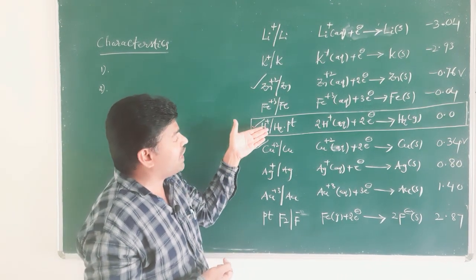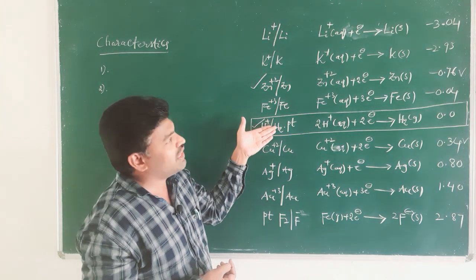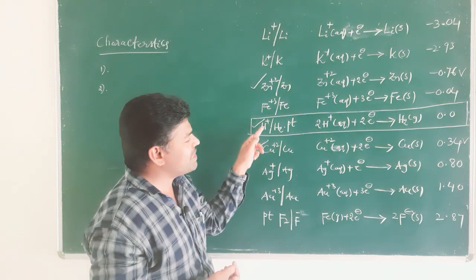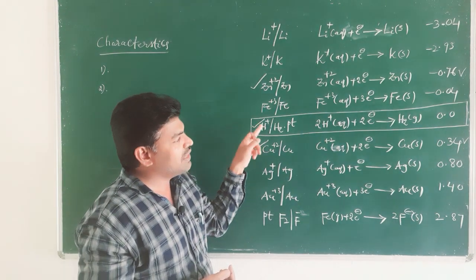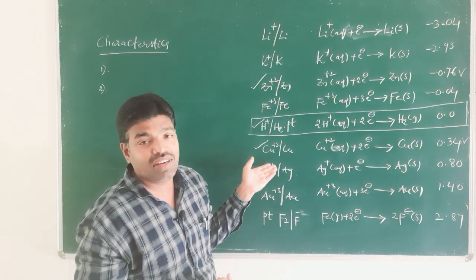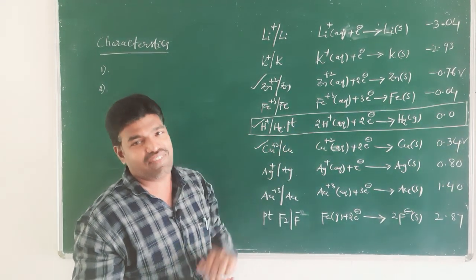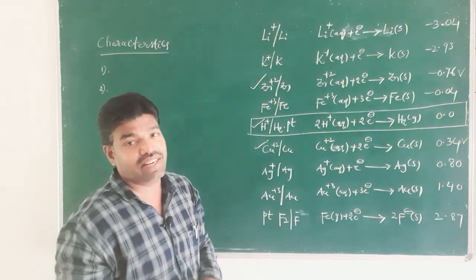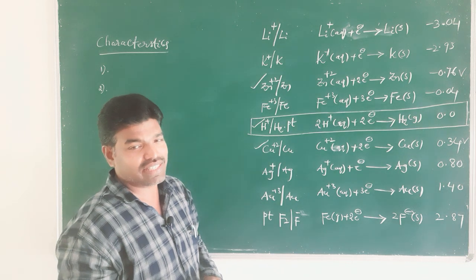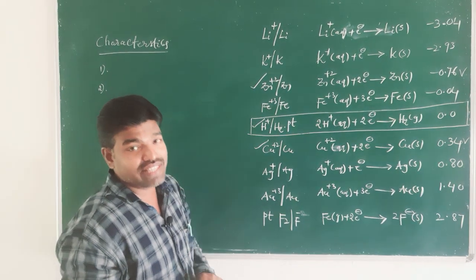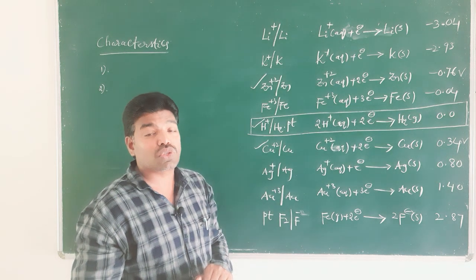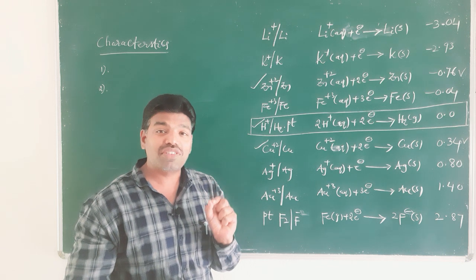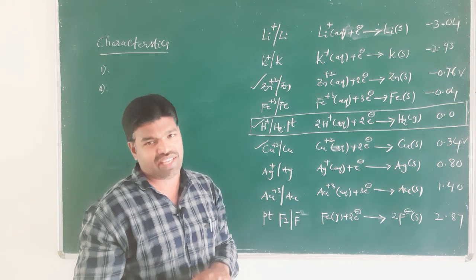The substances above the hydrogen have negative SRP values, and the substances below the hydrogen electrode have positive SRP values, right? From this we can understand one characteristic, that is, the substances which behave as stronger reducing agents.